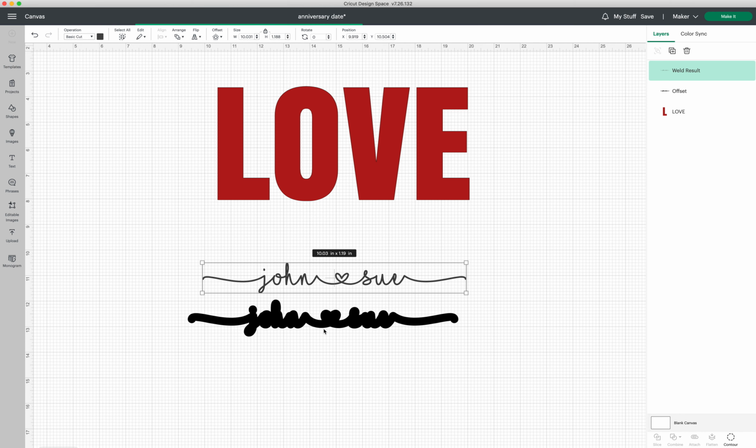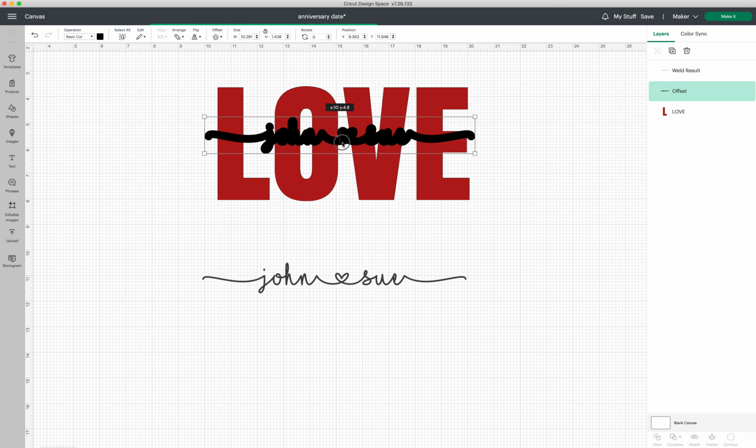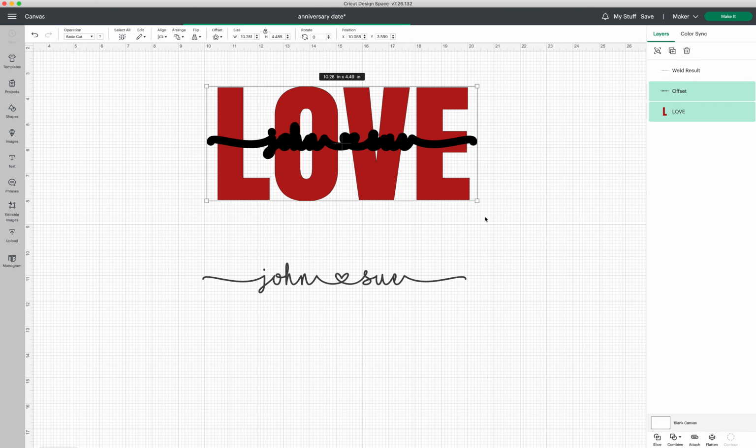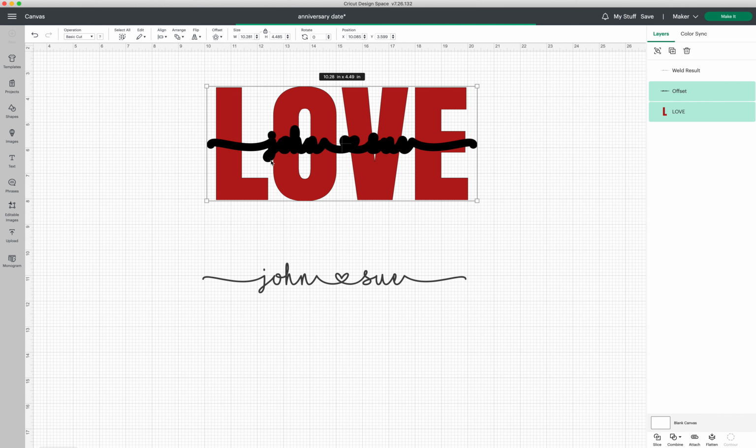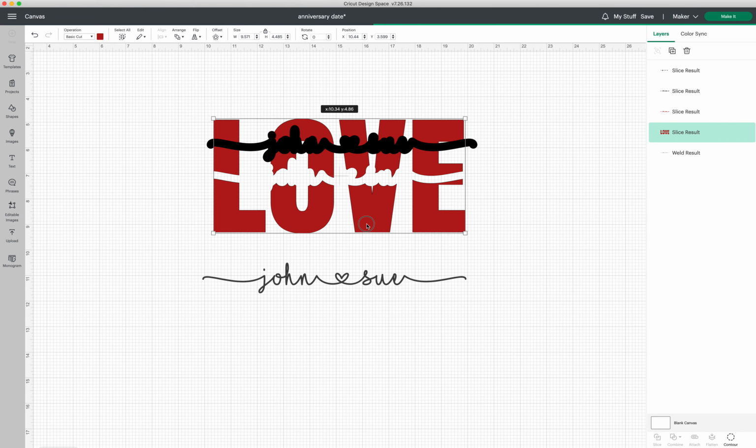Okay, so let's take this. Let's see about where we like it. We can select both and align, center. That will center it exactly on your image, not on the page, on your image. Okay, I like that. So we'll keep that selected, and we'll go down here to slice on the right hand side on the bottom. Slice. Let's move our love out of the way.